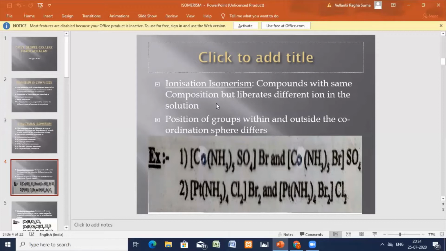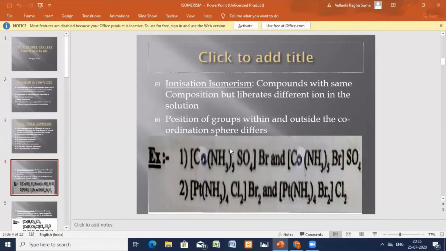In these isomers, the position of groups within and outside the coordination sphere differs.